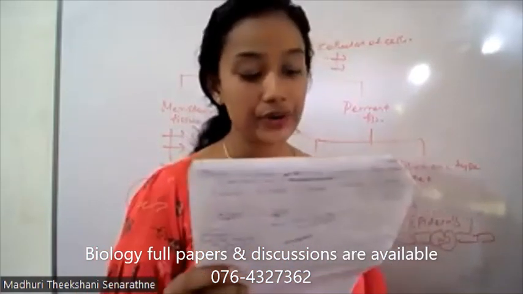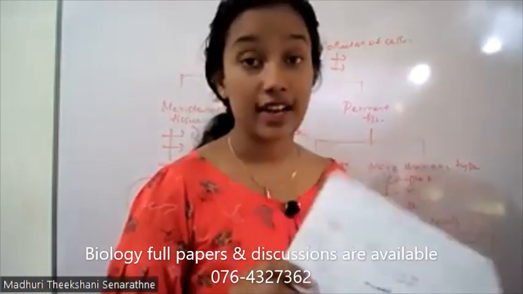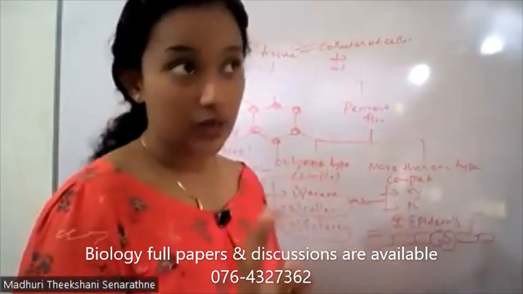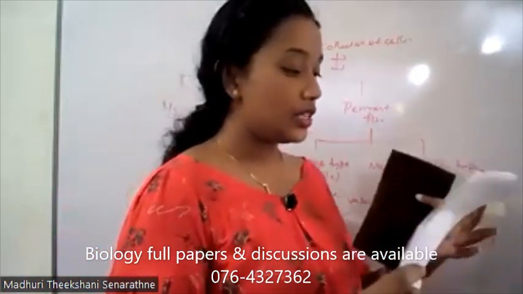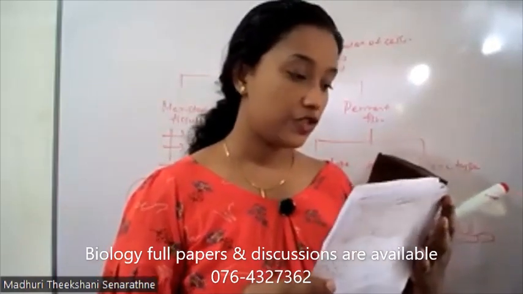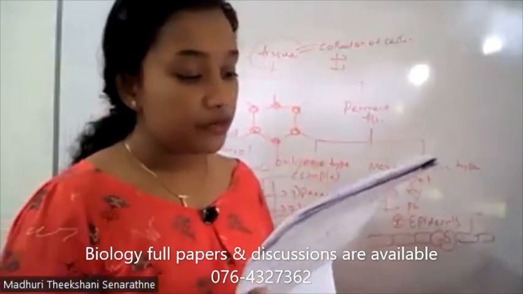Number 5, they are conducting cells? No, they are non-conducting cells. Actually, they are non-conducting cells. So the answer is number what? Which one is the answer? 2. Answer number 2.